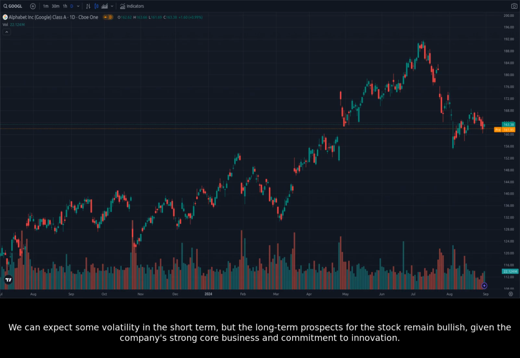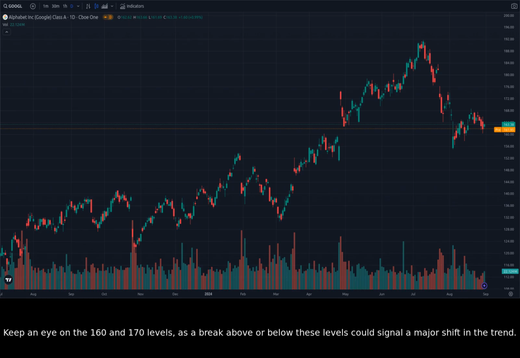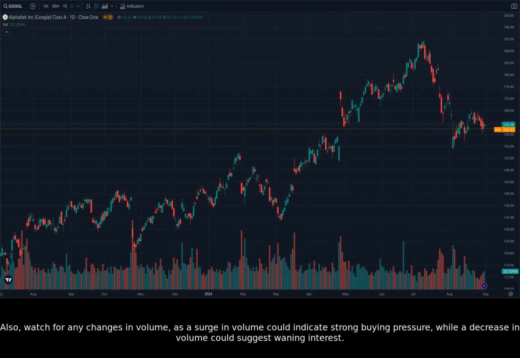We can expect some volatility in the short term, but the long-term prospects for the stock remain bullish, given the company's strong core business and commitment to innovation. Keep an eye on the 160 and 170 levels, as a break above or below these levels could signal a major shift in the trend. Also, watch for any changes in volume, as a surge in volume could indicate strong buying pressure, while a decrease in volume could suggest waning interest.